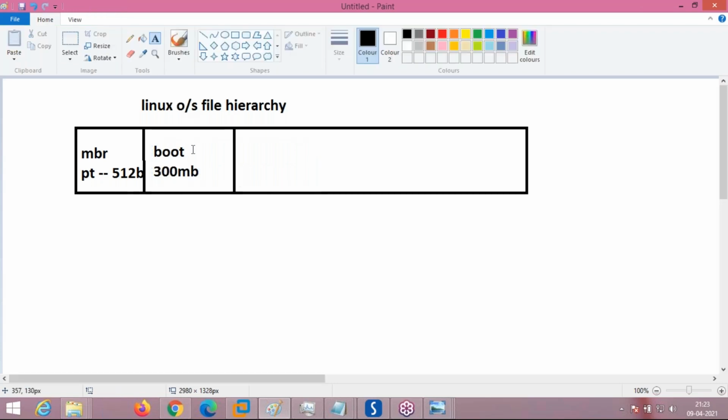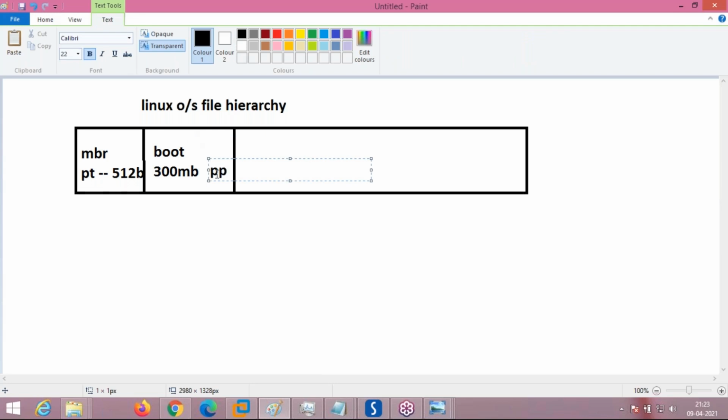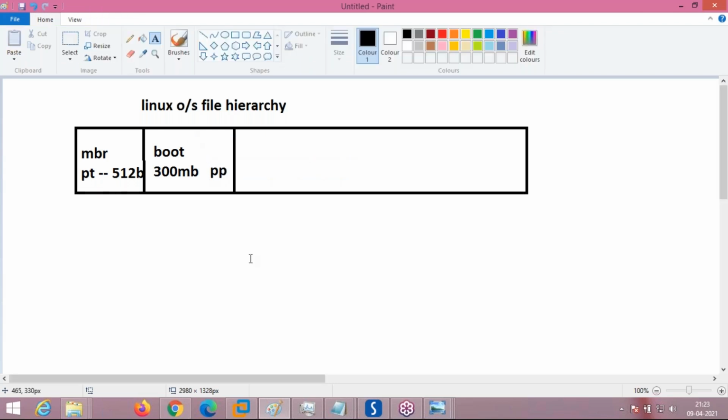This is the first partition. In Windows, it is directly C. In Linux, boot is the first partition of 300 MB. This is the primary partition, PP. After that, next we have to install the other partitions.